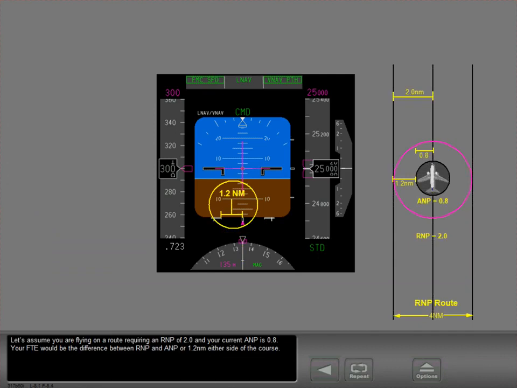Let's assume you are flying on a route requiring an RNP of 2.0 and your current ANP is 0.8. Your FTE would be the difference between RNP and ANP, or 1.2 nautical miles either side of the course. As long as your airplane stays within the FTE distance from the navigation system's computed flight path, you will always meet the RNP criteria.